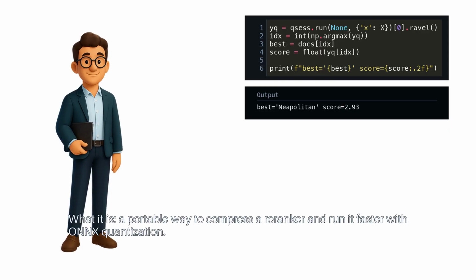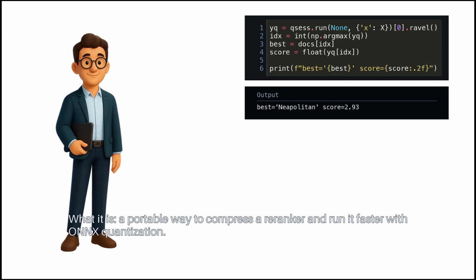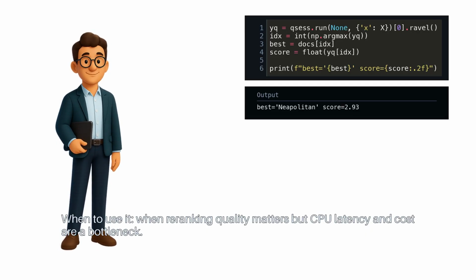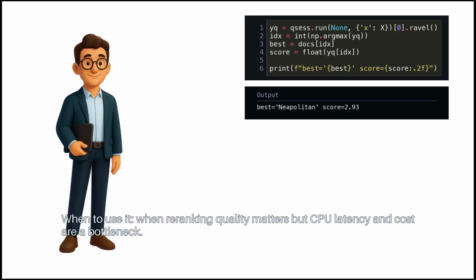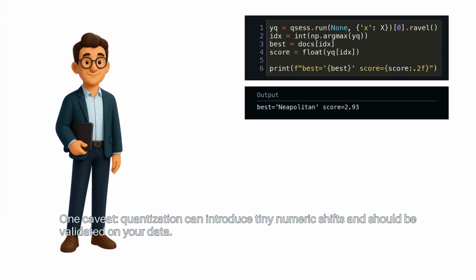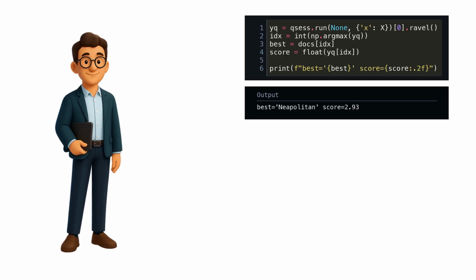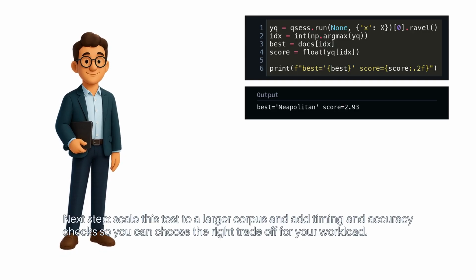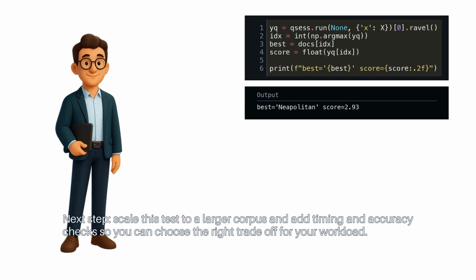What it is: a portable way to compress a reranker and run it faster with ONNX quantization. When to use it: when re-ranking quality matters, but CPU latency and cost are a bottleneck. One caveat: quantization can introduce tiny numeric shifts and should be validated on your data. Next step: scale this test to a larger corpus and add timing and accuracy checks so you can choose the right trade-off for your workload.